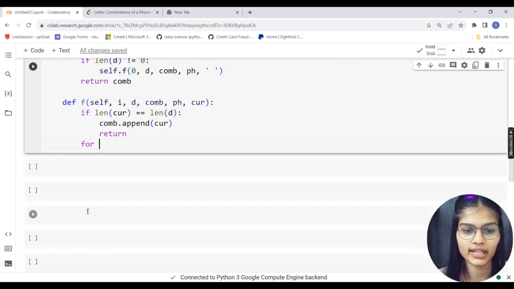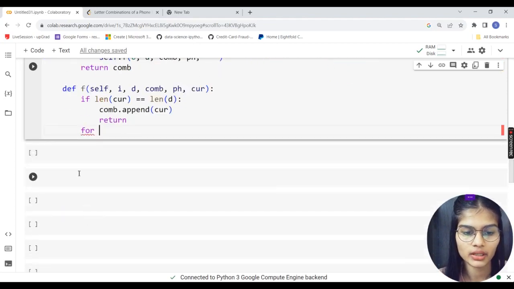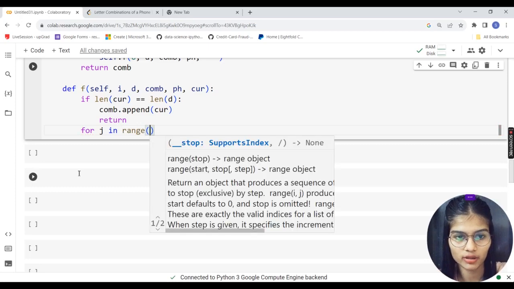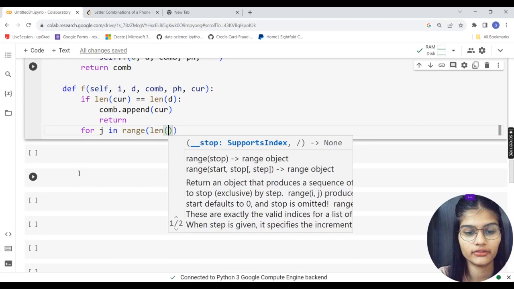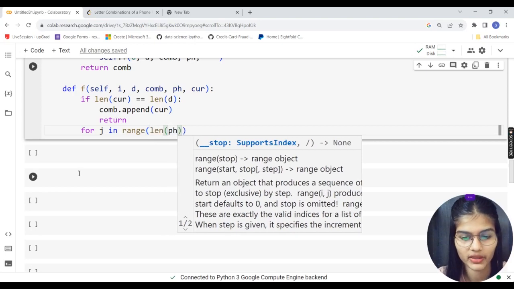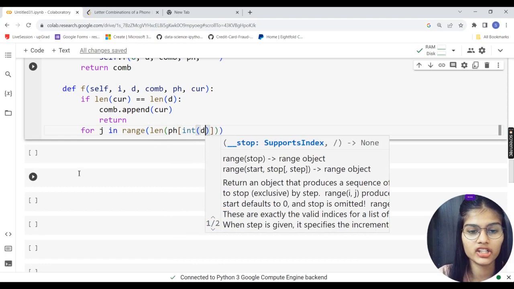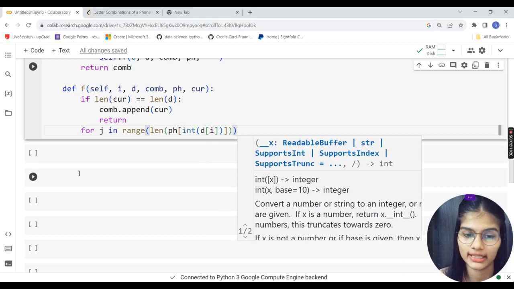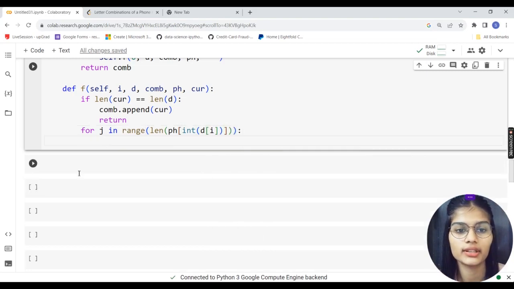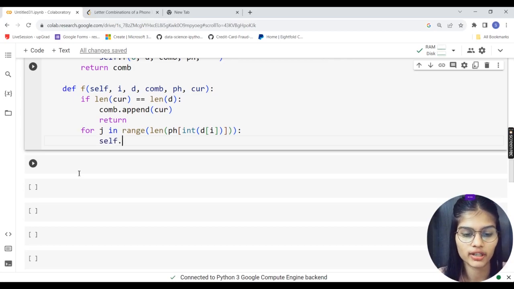So for i, the iterator, we had already taken, but as of now I would just take one more iterator, that is j. So for j in the range, I would put up a bracket over here, and I will find the length of ph for now. I am converting that into the integer and checking out my digits, because right now my digits is integer, and iterating it with i. Right? As I am saying this, try to listen to what I am trying to say, because there are multiple conditions being put down over here, and I'm saying all of that in one go. Fine? Pretty cool.